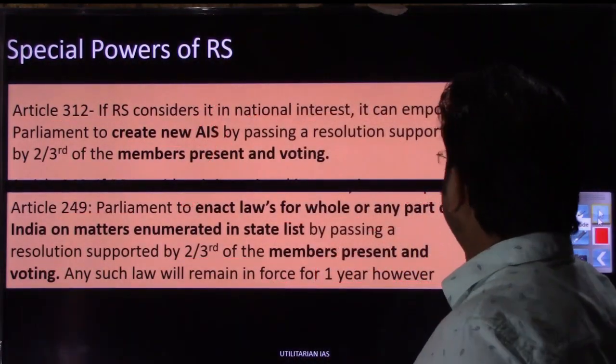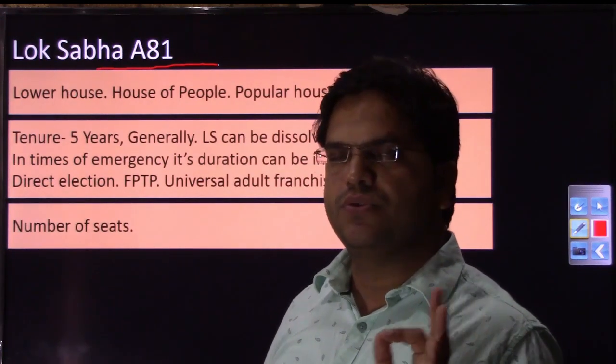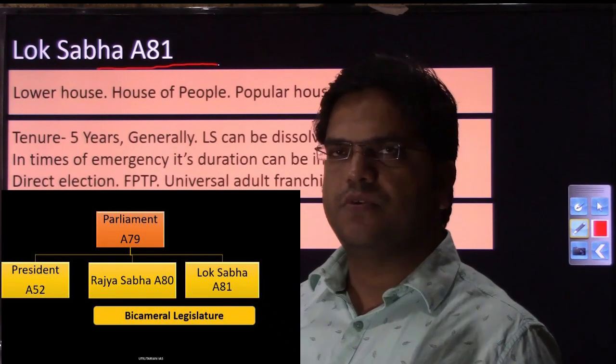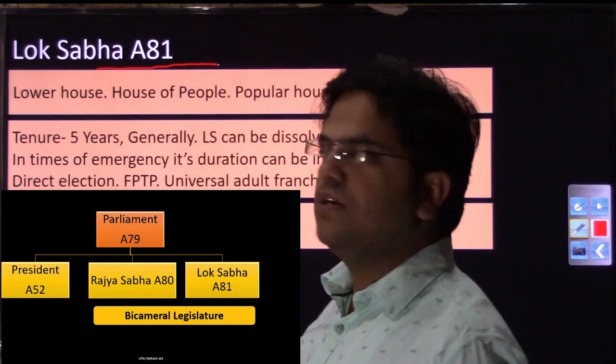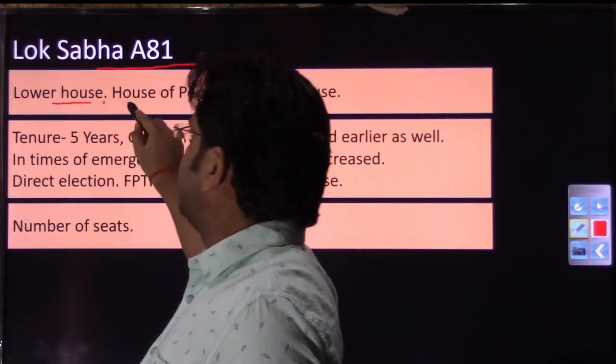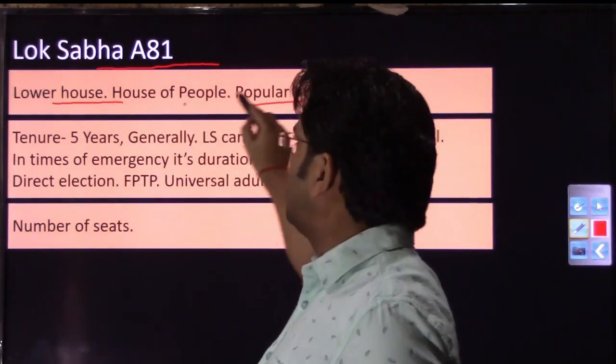Now we are moving into Lok Sabha. Lok Sabha has been dealt with in Article 81 of the Indian Constitution. Let us try to remember those three articles: Parliament was dealt with in Article 79, Rajya Sabha in Article 80, and Lok Sabha in Article 81. Lok Sabha is also called the lower house, the popular house, and the house of the people.